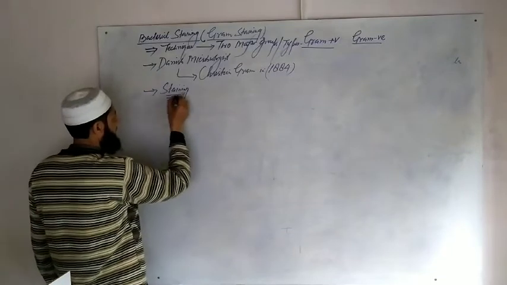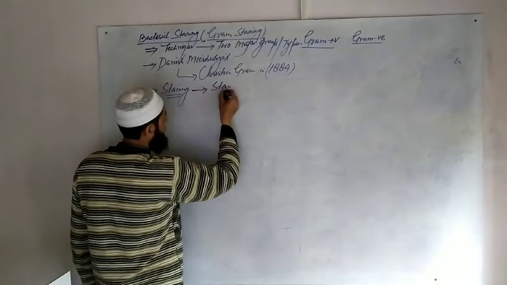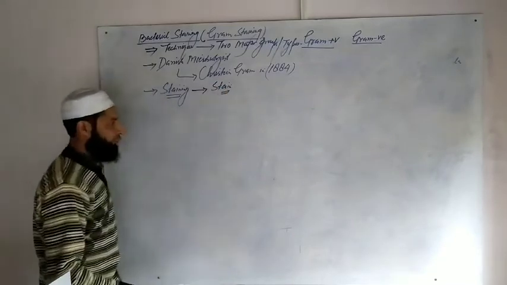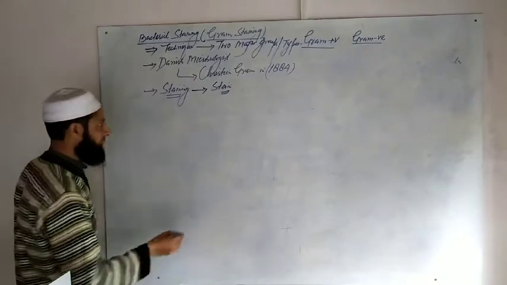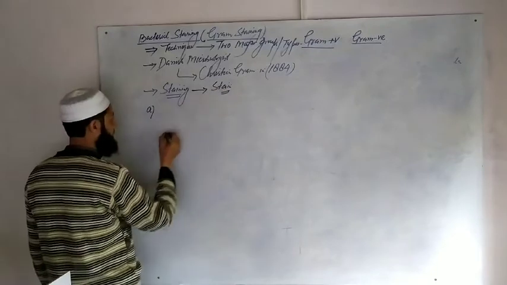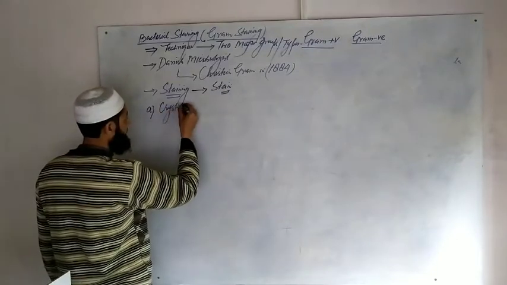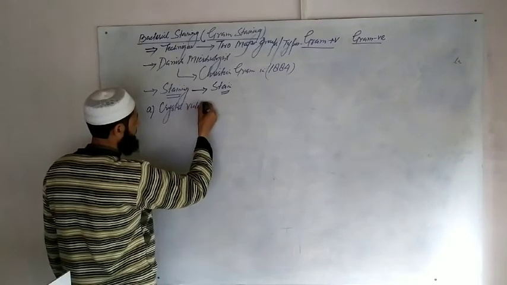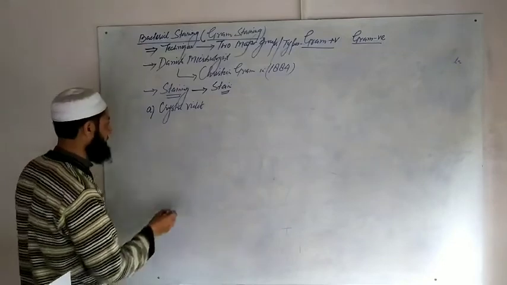The stain used by Christian Gram consists of a number of components. First, crystal violet, to stain the bacteria.